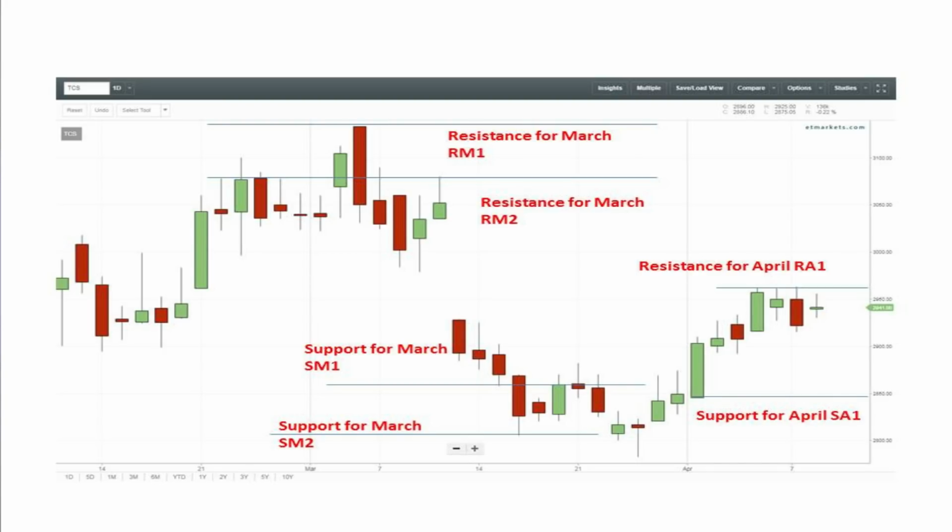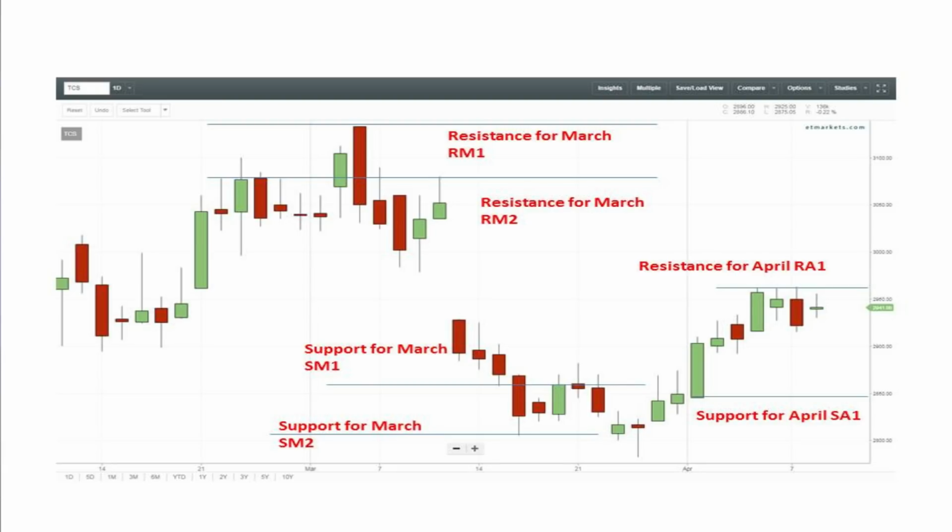As I just said to you all, the support and resistance levels can be seen on different time frames. It's totally up to us what time frame we would like to see on a particular chart. Now, for example, let's plot TCS on the day chart. This is how TCS would look. You can see at what level on the top the support has been formed, and below that again we can see the support level on different time charts.